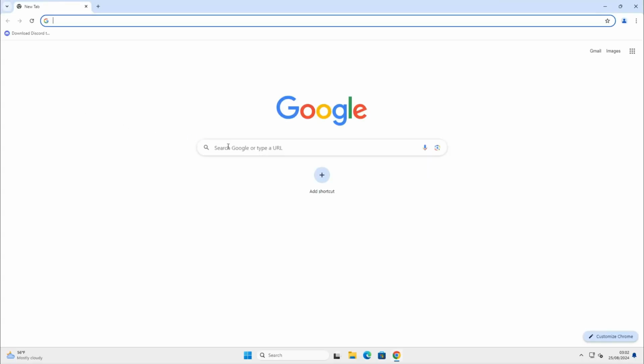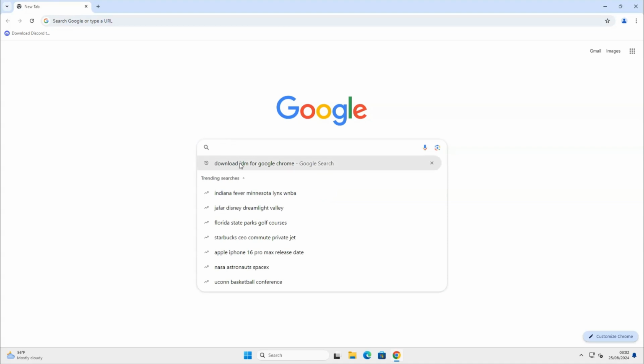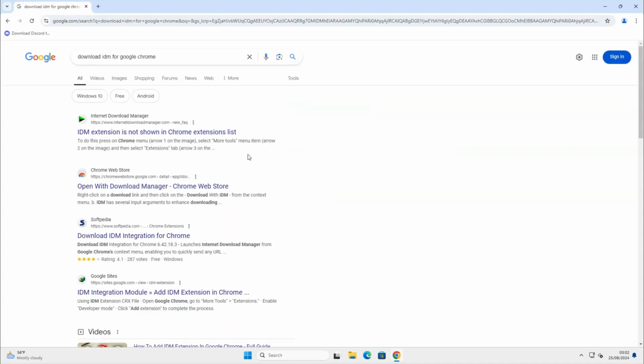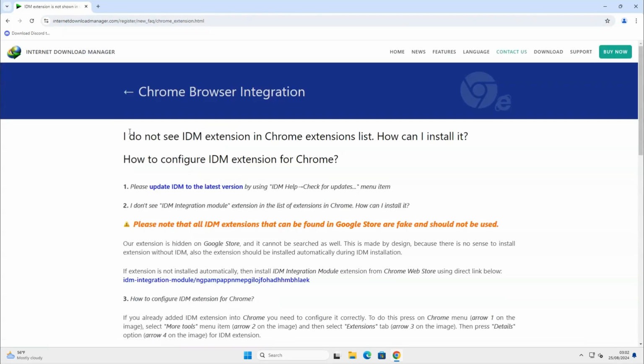Secondly, type in the search field, download IDM for Google Chrome, and click on the link. IDM extension is not shown in Chrome extension list. Please note that all the IDM extensions that can be found in Google Store are fake and should not be used. The official extension can be found under Section 2.